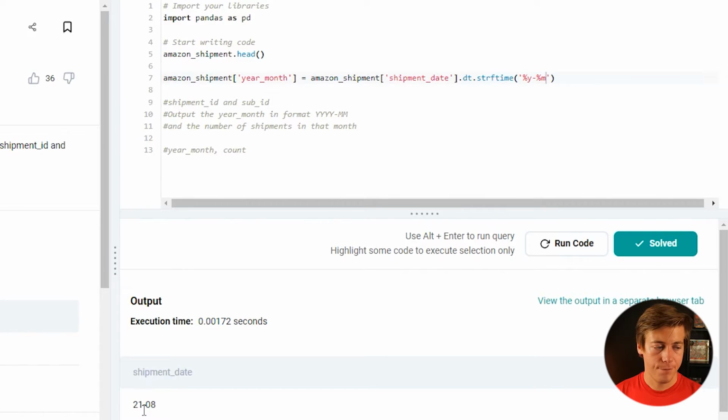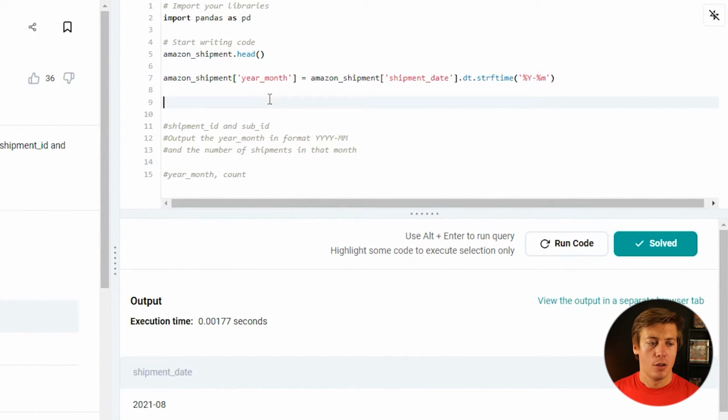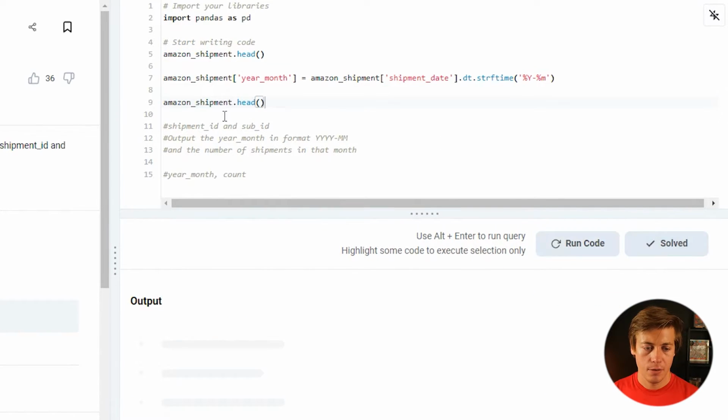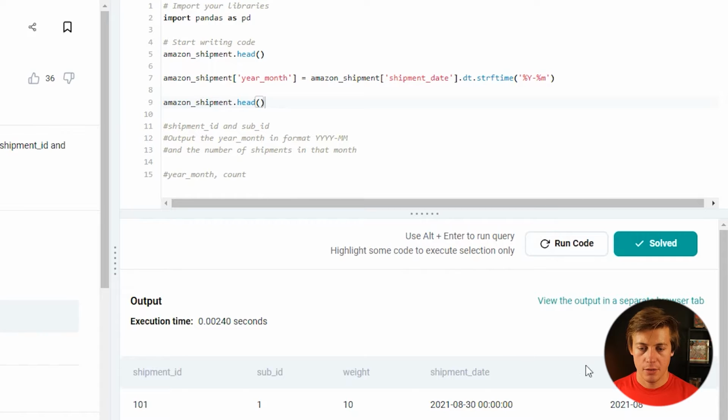So not fully there. And the reason why it's not working is I need to actually put a capitalized Y. You look at this function over here. Now it works properly. So sure that's capital Y, lowercase m. So now that's working. Let's take a look at the head on here. And you can see your month, sub ID, shipment ID on that side of things.